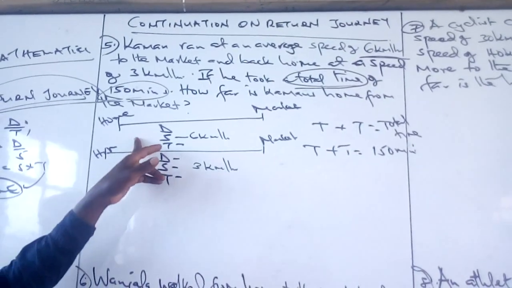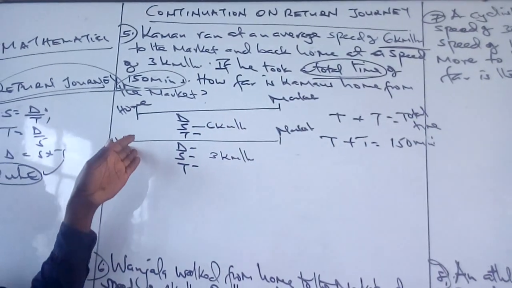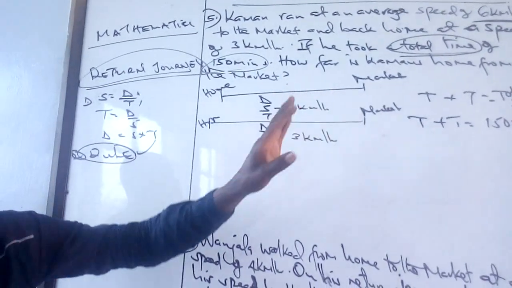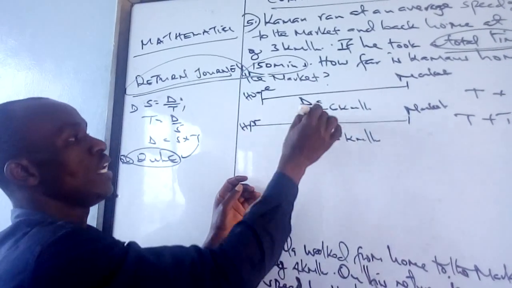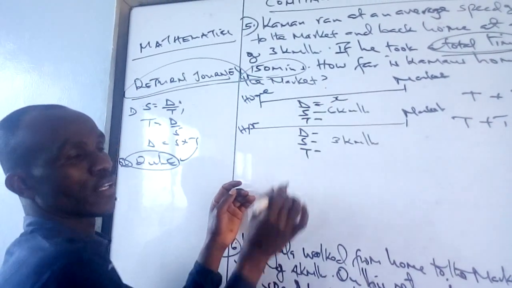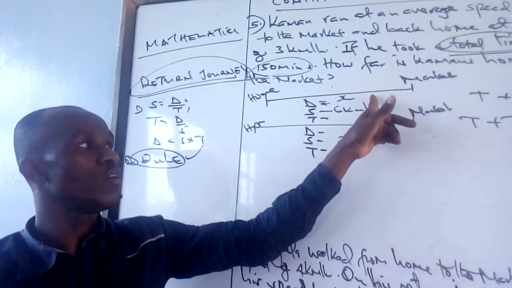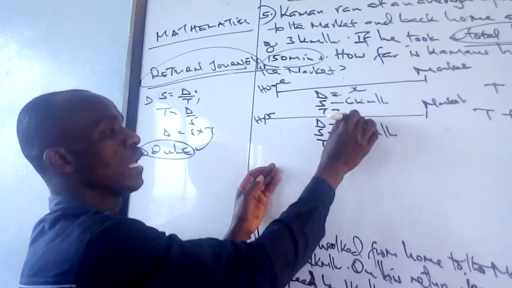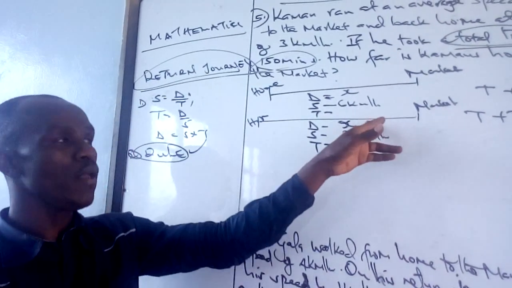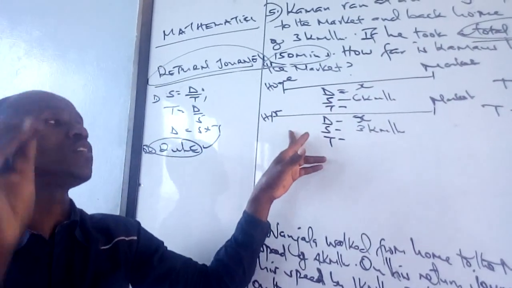Knowing that the distance from home to the market and from market back home is the same, we give our unknown distance a variable. In my case here, I'm going to give it x. Since my distance from home to the market is x kilometers, my distance from market back home will again be x kilometers, because the distance is the same.